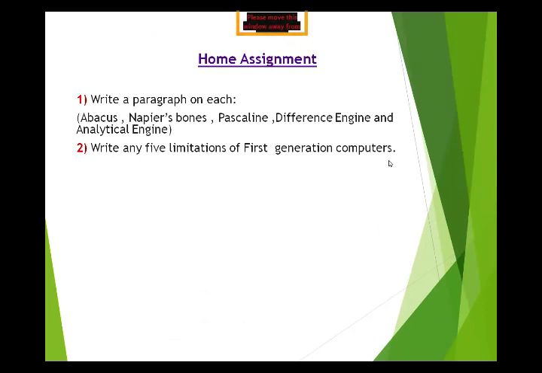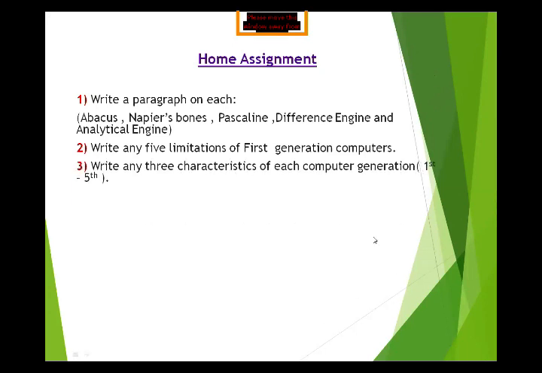You already did this work in the last class. Further, write any three characteristics of each generation, from first generation to fifth generation.